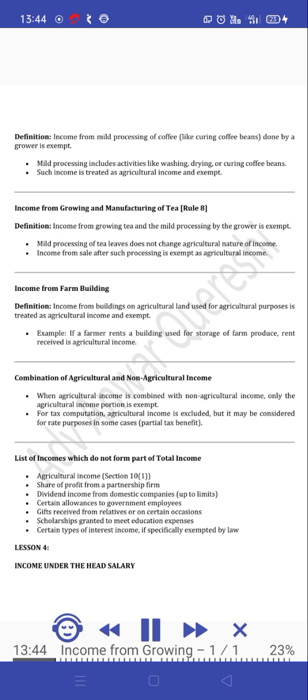Income from growing and manufacturing of tea, Rule 8. Definition: income from growing tea and the mild processing by the grower is exempt. Mild processing of tea leaves does not change the agricultural nature of income. Income from sale after such processing is exempt as agricultural income.